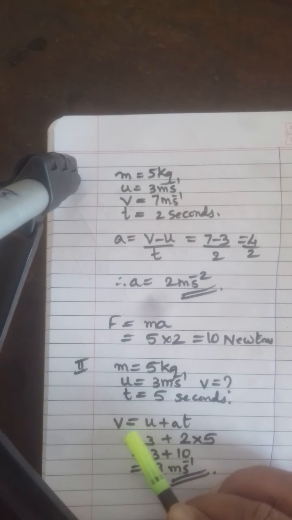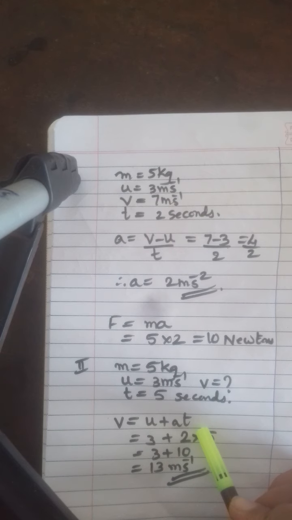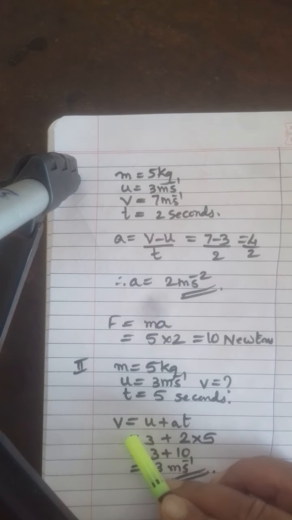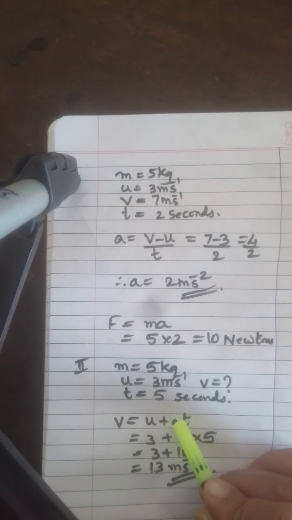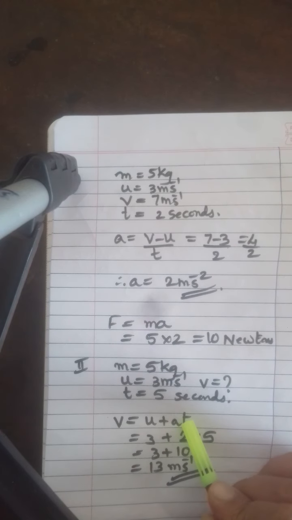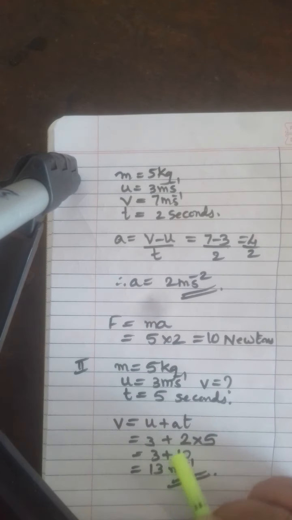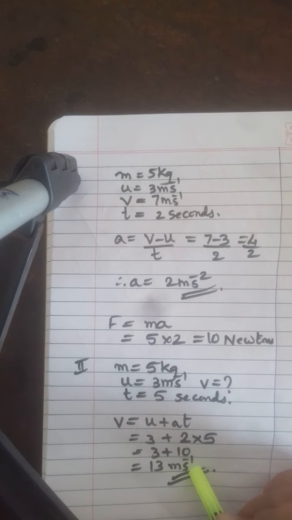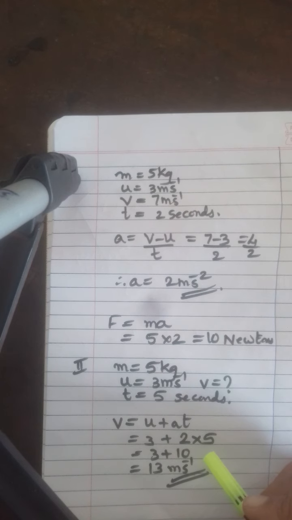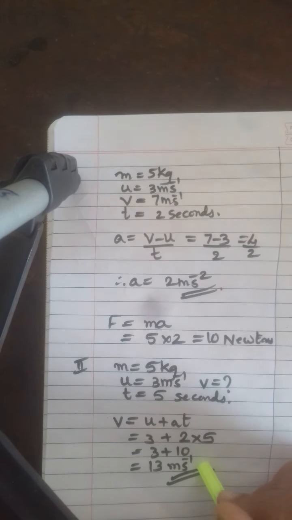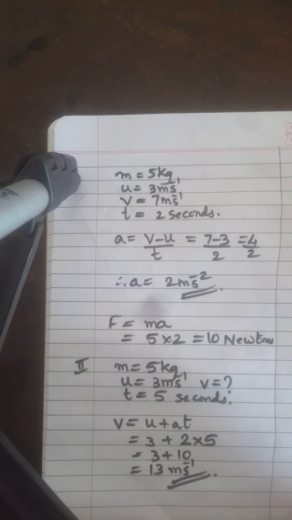So we know final velocity v is u plus at. Okay, this is the first equation of motion. So u is 3 plus acceleration is 2, time for which the force acts is given as 5. So 2 5s are 10. 3 plus 10 is 13 meters per second. This would be the final velocity of the object if the force were to act on the body for 5 seconds. So this is the answer for example 9.1 on page number 120.